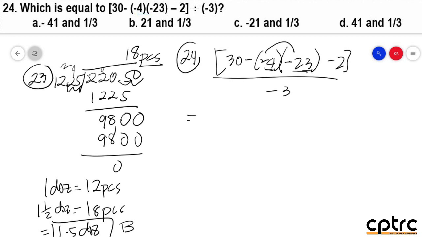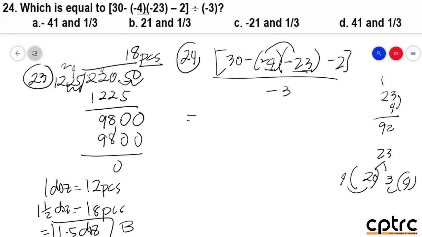Ano ginawa mo, sir? O, dito, you can do it mathemata method. Usually kasi, ginagawa nyo 23 times 4. 4 times 3, 12. 4 times 2, 8. Plus 1, 92. So, basically po, medyo mabagal tayo dyan. So, what you will do, you can do it mathemata by place value po kayo. Since ang 23 is just equal to 20 plus 3, you may multiply 4 by 20 and 4 by 3. So therefore, 4 by 20, 80, 4 by 3, 12. So 80 plus 12, that is 92.